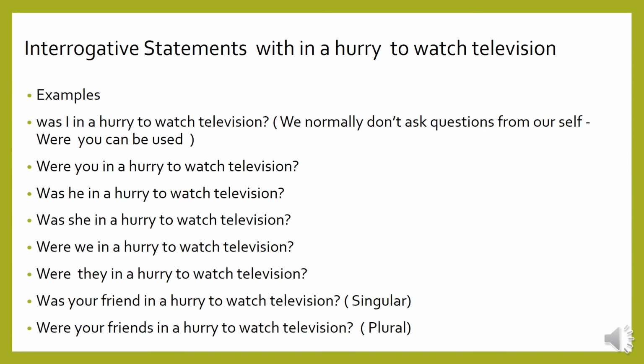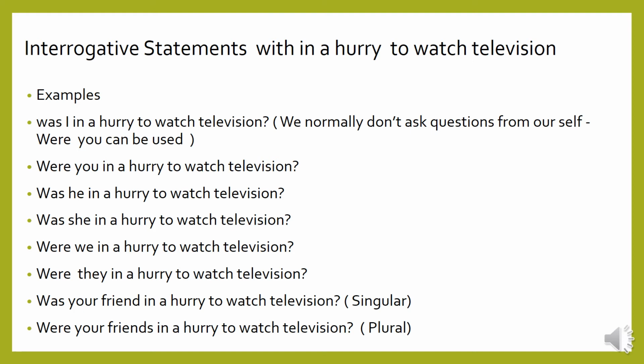Interrogative statements with in a hurry to watch television. Examples: was I in a hurry to watch television? As you know, we normally don't ask questions of ourselves, so you can use: were you in a hurry to watch television? Was he in a hurry to watch television? Was she in a hurry to watch television? Were we in a hurry to watch television?